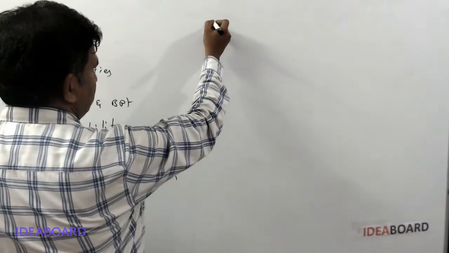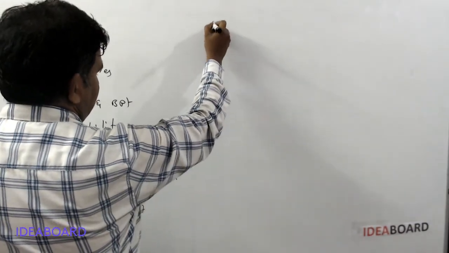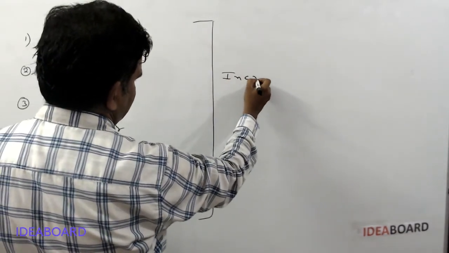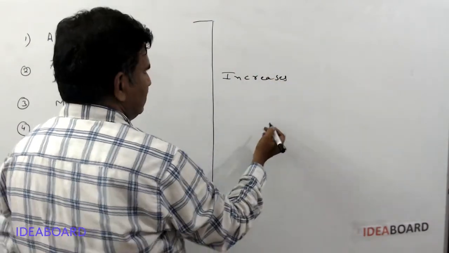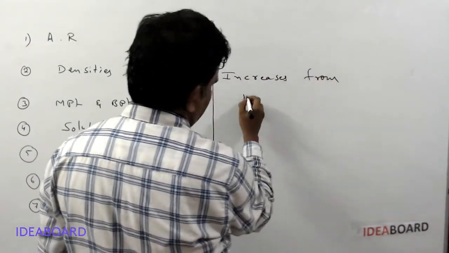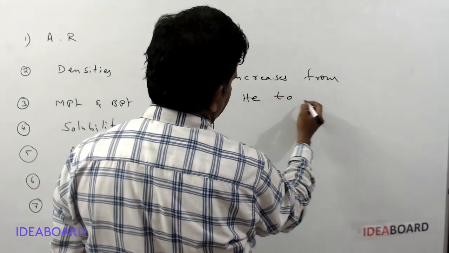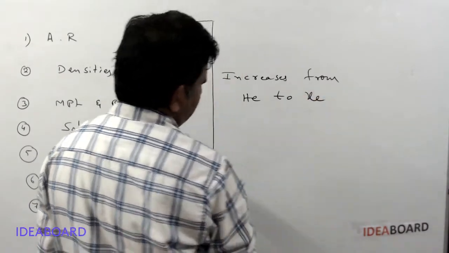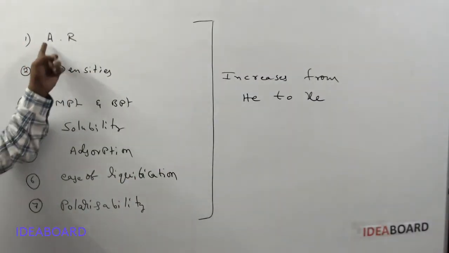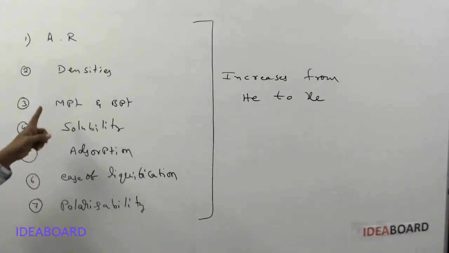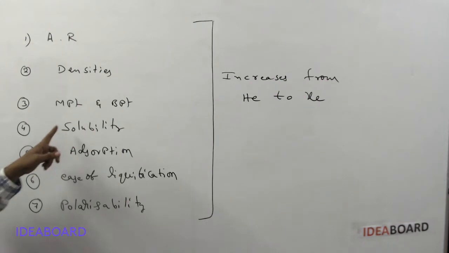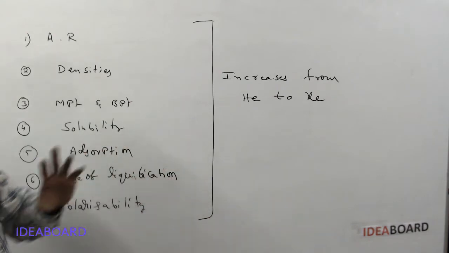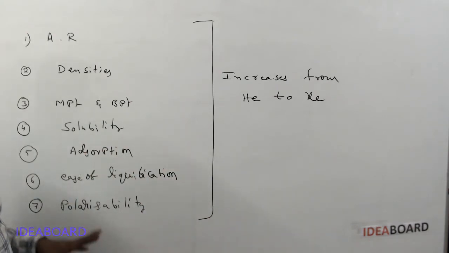Please remember these properties of noble gases, all these properties increase from helium to neon, neon to argon, argon to krypton, krypton to xenon. Means gradually atomic radius values increase, densities increase, melting points and boiling points increase, solubility in water increases, adsorption on activated charcoal increases, ease of liquefaction of gases increases, polarizability increases.